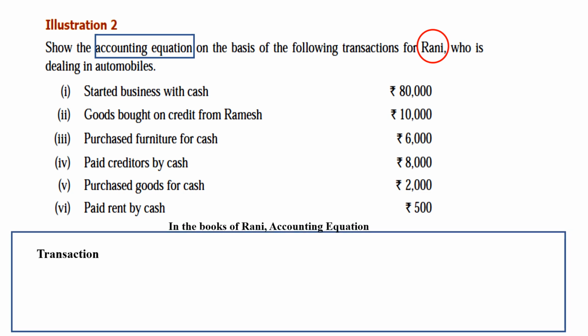First one, transaction. All these transactions we will write one by one. And then the formula. This is the formula we are going to solve: Asset is equal to capital plus liability. Mostly in this capital plus liability there will be only two, but on the asset side 3 or 4 different names will come. We have to read each transaction and find them.